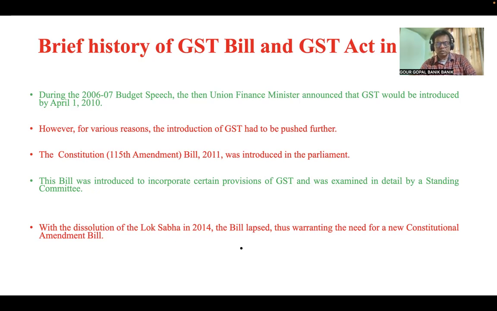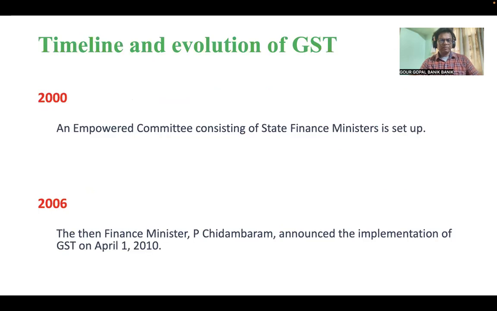So in 2014, Lok Sabha was dissolved and a new government came. At that time the bill lapsed, warranting the need for a new constitutional amendment bill. Since a new parliament and a new government were formed, a new constitutional amendment bill was needed. So, when you write about the history of GST, you start from the year 2000. I'm giving you these years in a very brief way. Always remember you have to start from the year 2000, when Atal Bihari Vajpayee was the Prime Minister. It was the starting point.